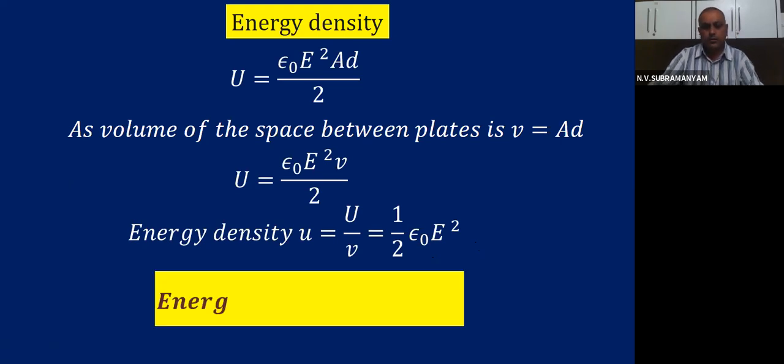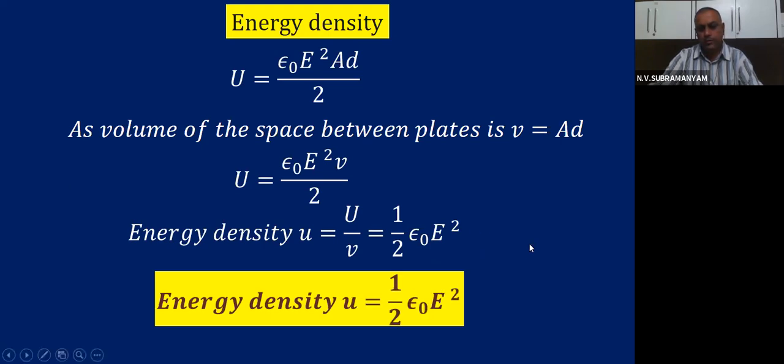Then, energy density is given by the formula half epsilon 0 into E square. Please remember this expression. So we have now finished the first two learning points of this particular webinar, that is, energy calculation and energy density calculation.